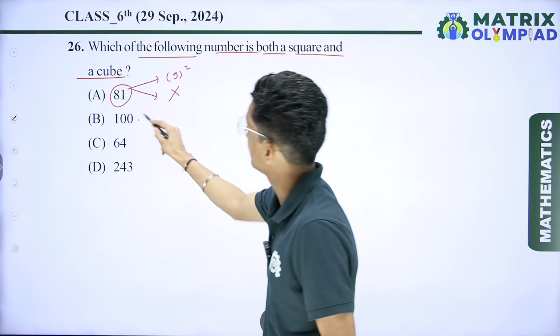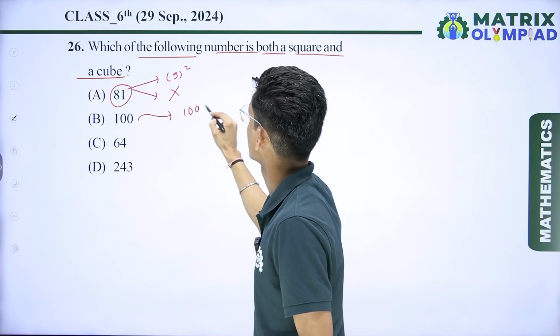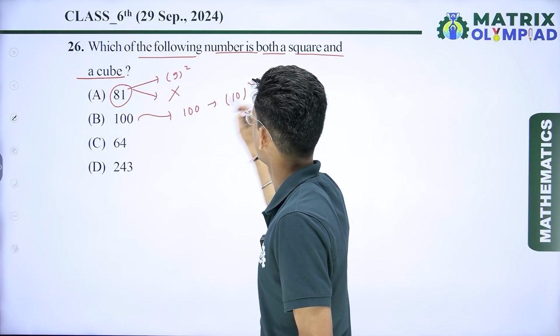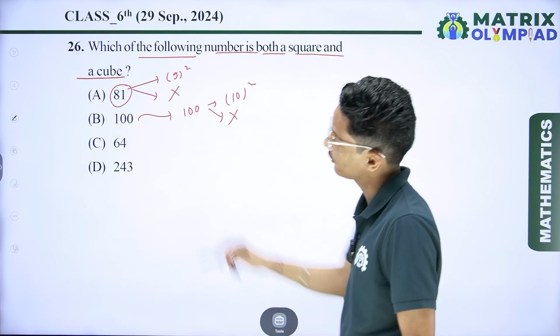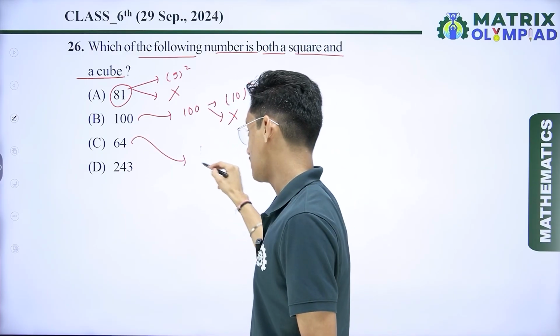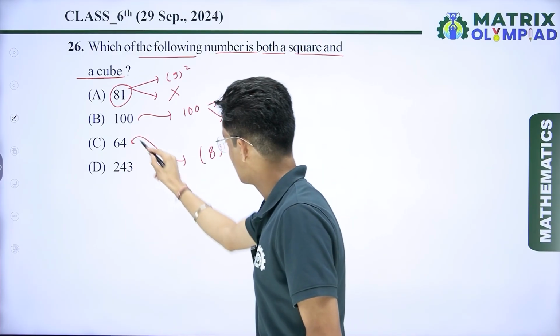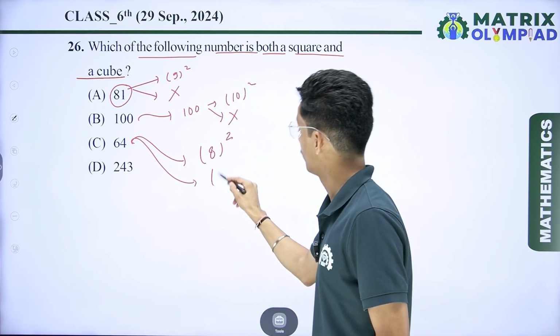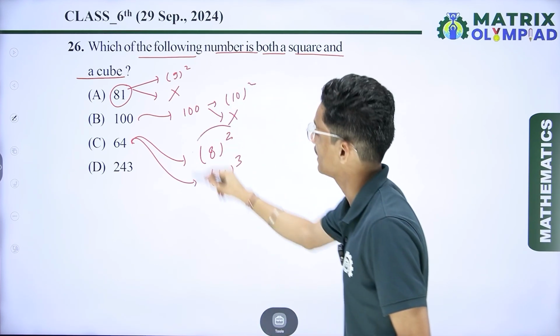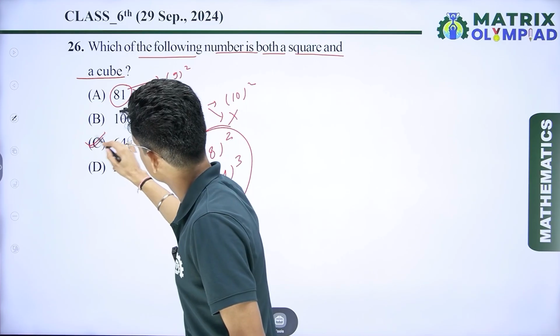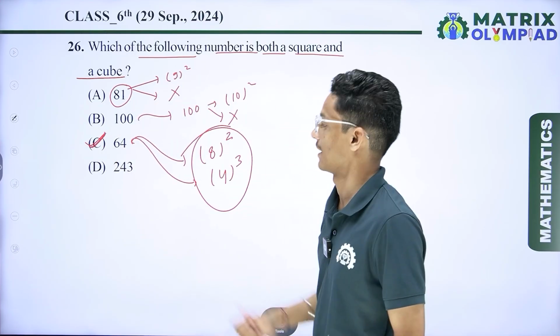If I talk about 100, 100 is the square of 10, but cube is also not possible. If I talk about 64, 64 is the square of 8 and it is the cube of 4. So we can say that option C is the correct answer over here, and D is also wrong.